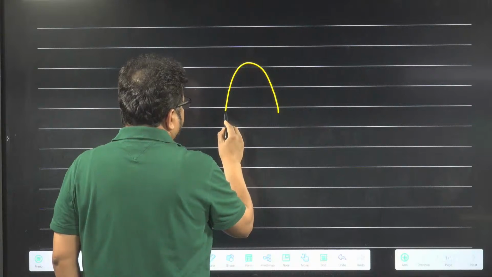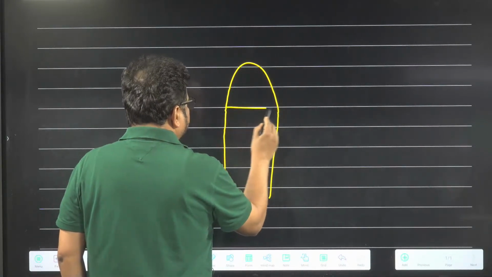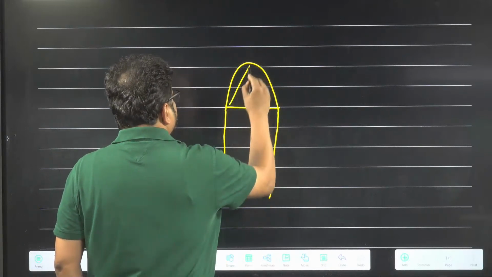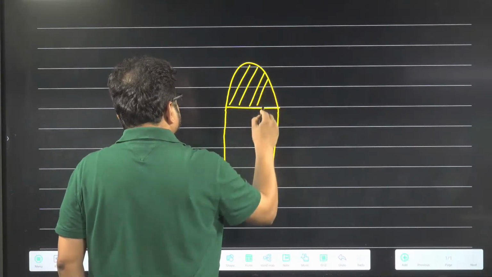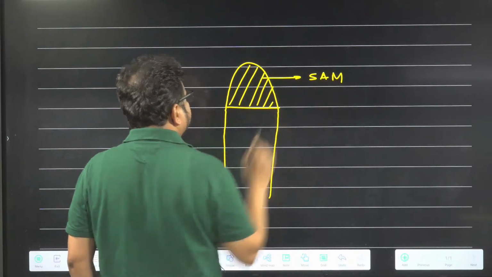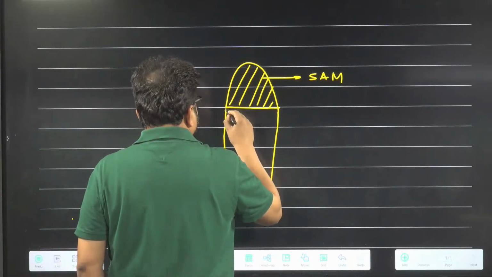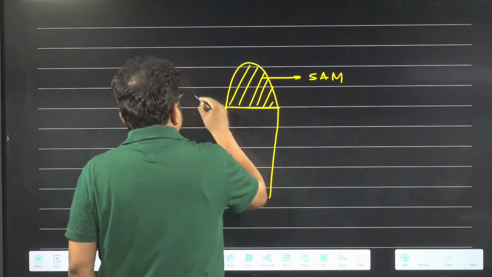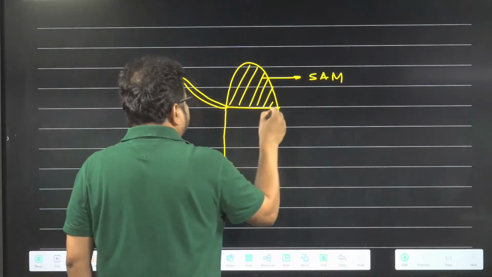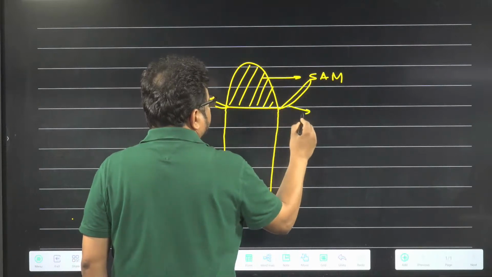One diagram is like this. Suppose that here, who is there? Shoot apical meristem is there. Now if you talk about this shoot apical meristem, who is arising? Leaf primordia is arising.